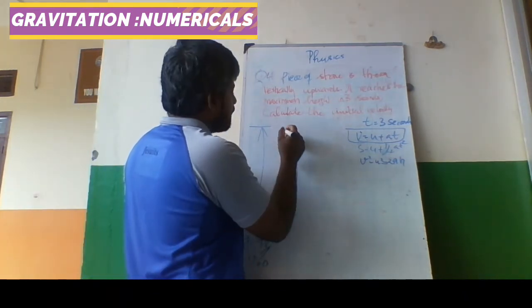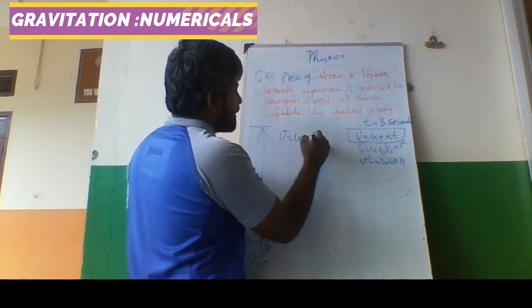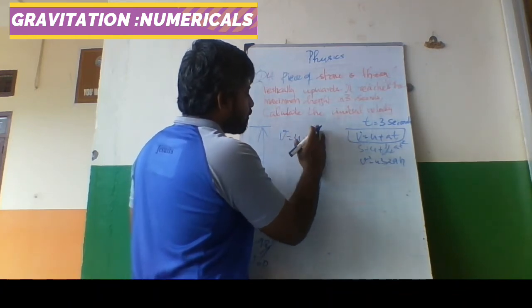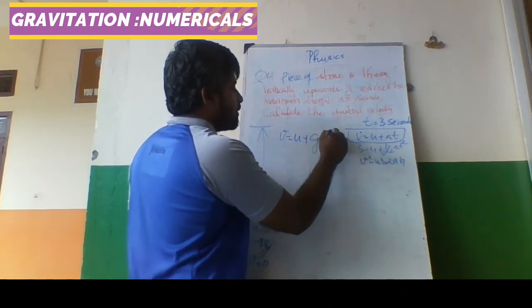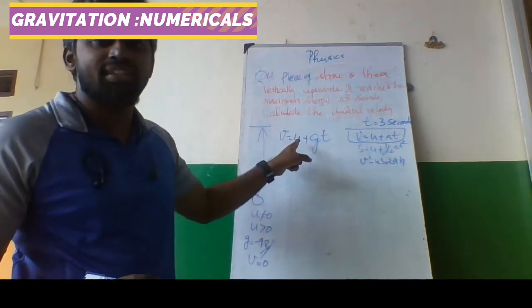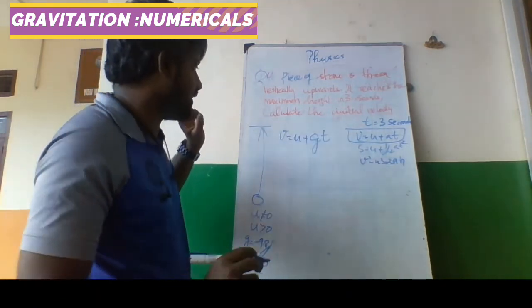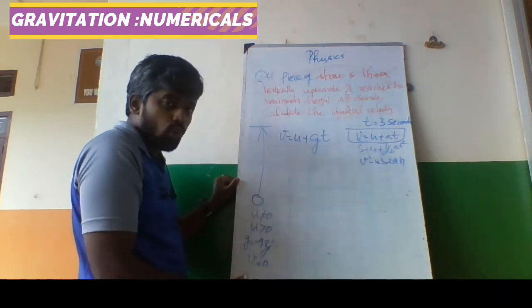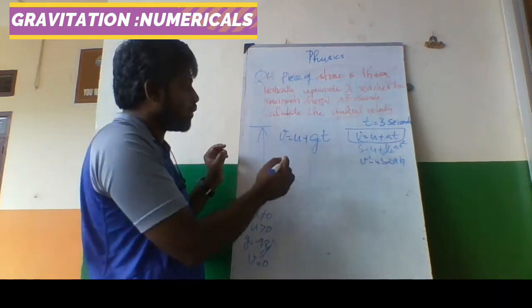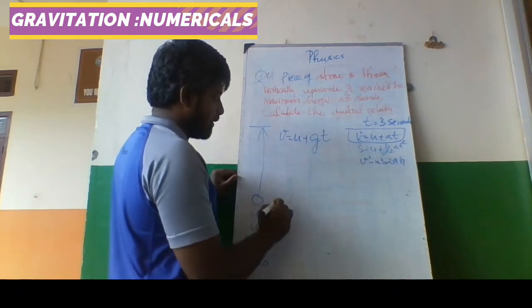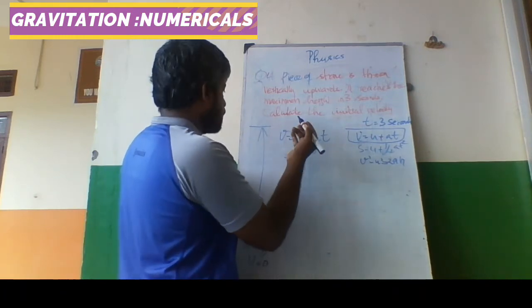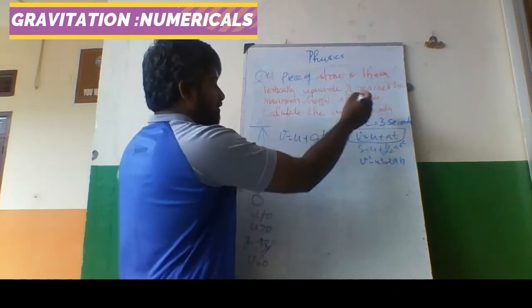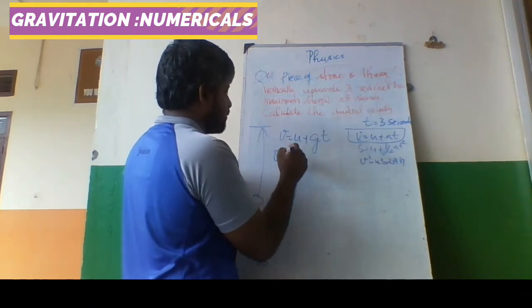v is equal to u plus at. Instead of a we will use g, acceleration due to gravity. And we are throwing against the gravitation, so it is minus 9.8. What is u? We have to find u. What is v? v is equal to 0.